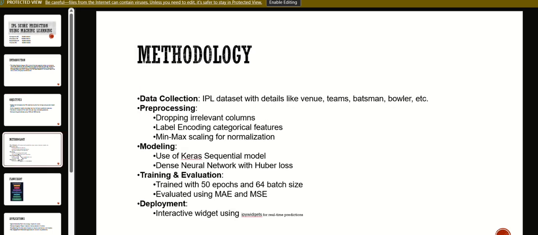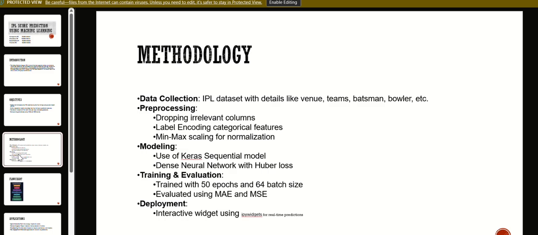Here comes the methodology. Let me walk you through our methodology. We started by collecting an IPL dataset containing match details like teams, venues, players, etc. Next, we cleaned the data, removing irrelevant columns and converting the categorical values to numerical using label encoding. For normalization, we applied min-max scaling.